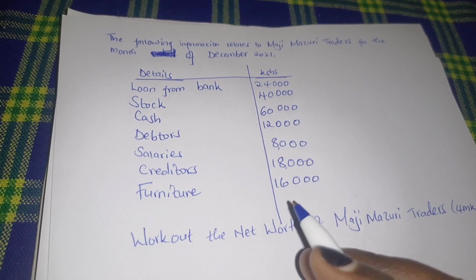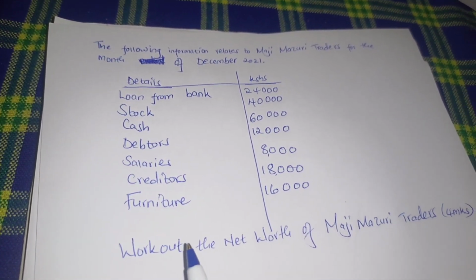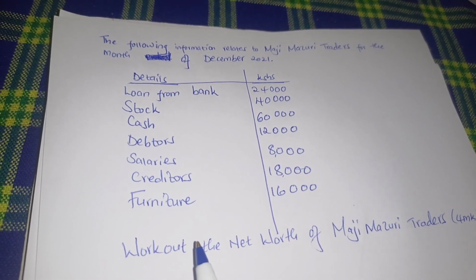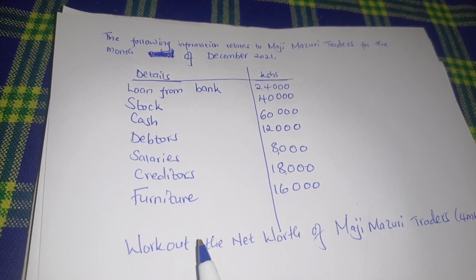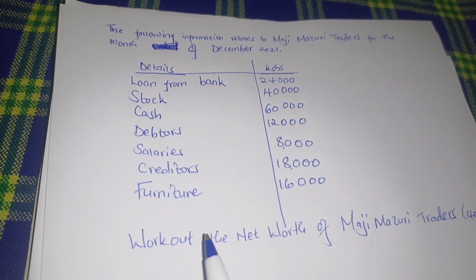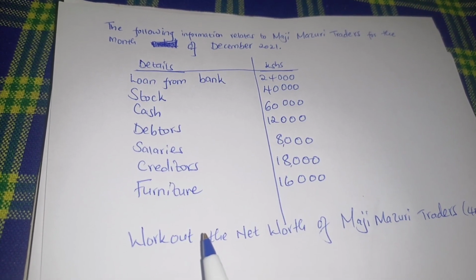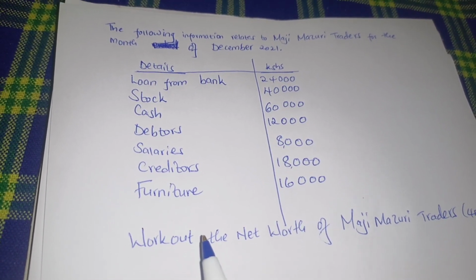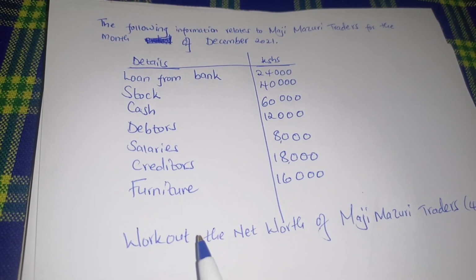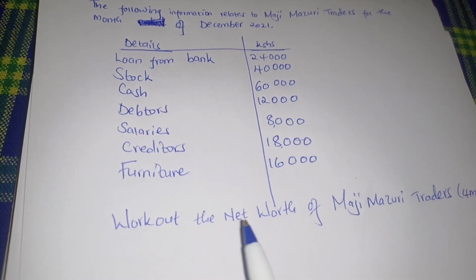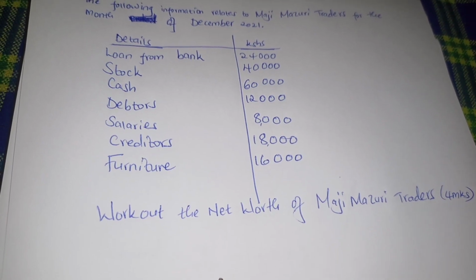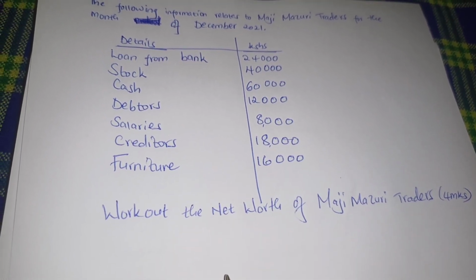Today we are going to do an accounting question that reads: the following information relates to Maji Mazuri traders for the month of December 2021. The first item you are given is loan from bank, which is 24,000, stock 40,000, cash 60,000, debtors 12,000, salaries 8,000, creditors 18,000, and furniture 16,000. So the question requires us to work out the net worth of Maji Mazuri traders.